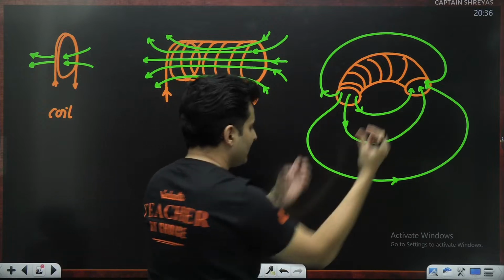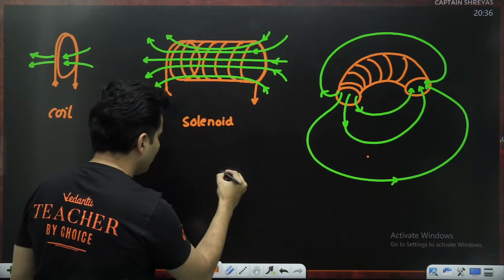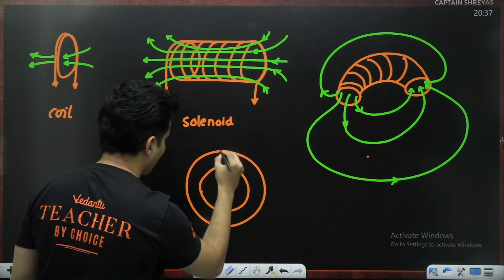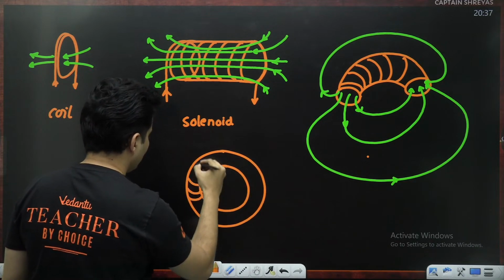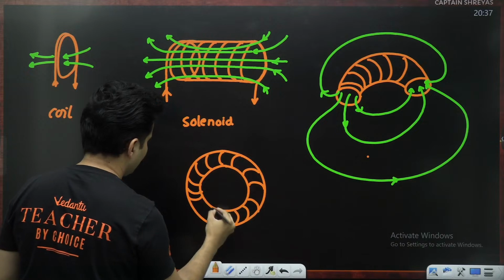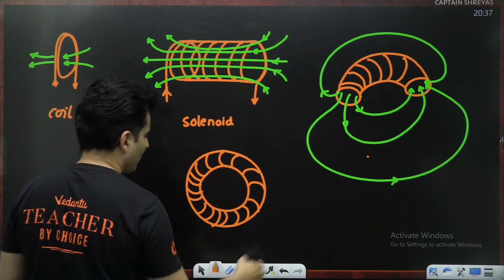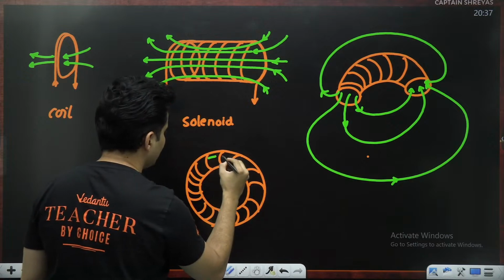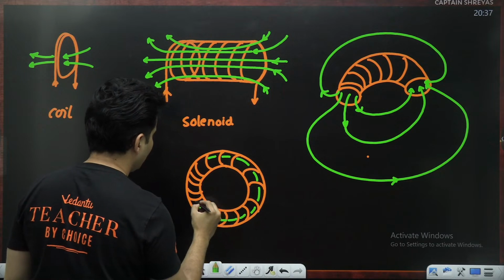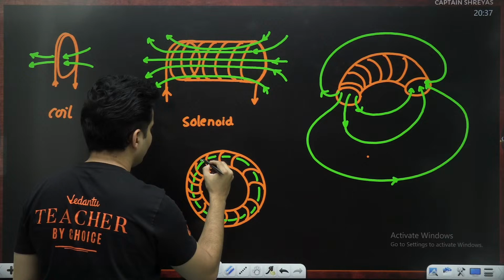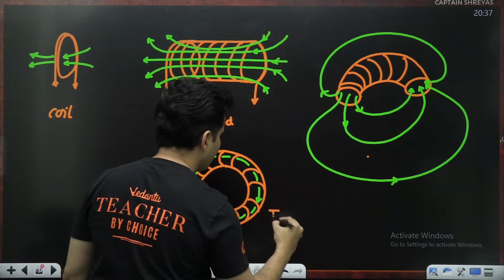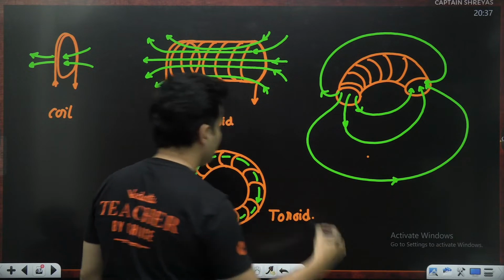so that both these faces just touch each other. It's now a complete hollow tube, something like this, and the coil is wound on it. Remember, both the faces now touch each other. There is no end or beginning. These are the turns of that coil. So now you will see that the magnetic field is just trapped inside. It can't go outside. Is that right, everyone? So the magnetic field is just going to be inside, guys. And such a device is then called a toroid.